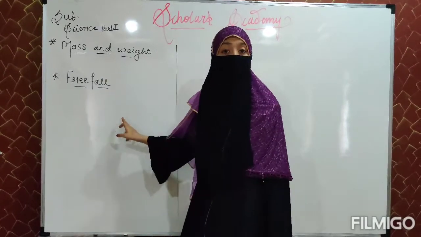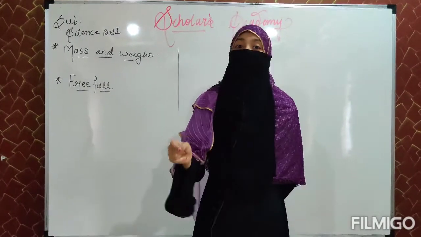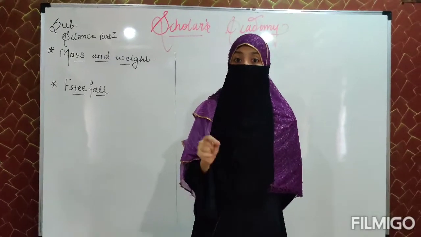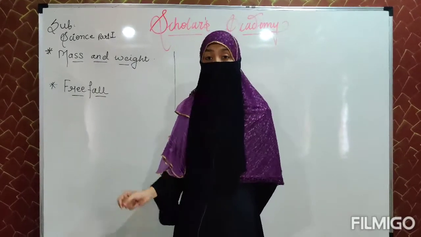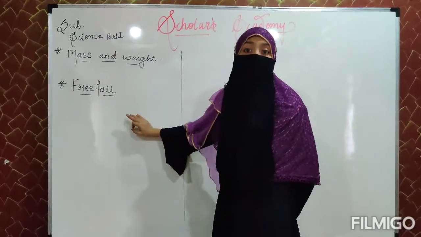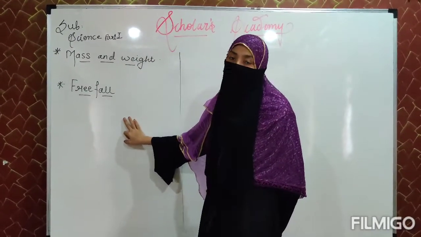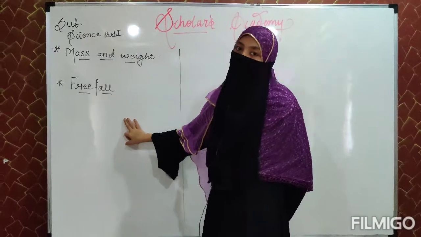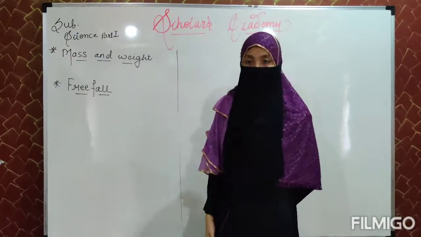The fall of an object under the influence of gravity alone, where no other kind of force is required, only gravity. When any object falls under gravity alone, that fall is referred to as free fall. Dear students, it is a very important definition which is often asked in your examination for 2 marks, as well as in your MCQ questions, objective type questions.